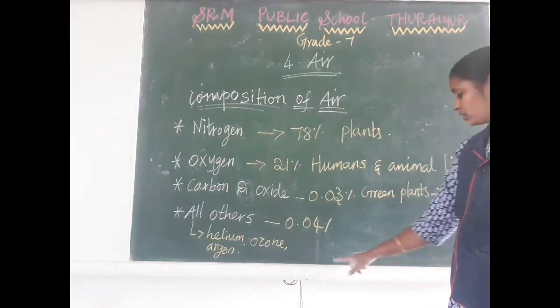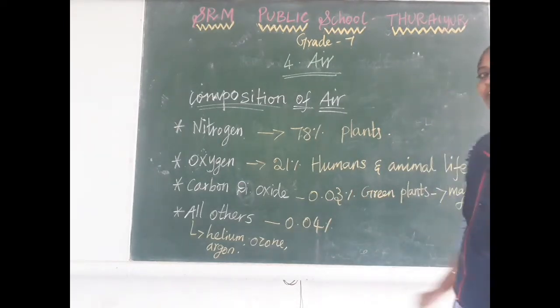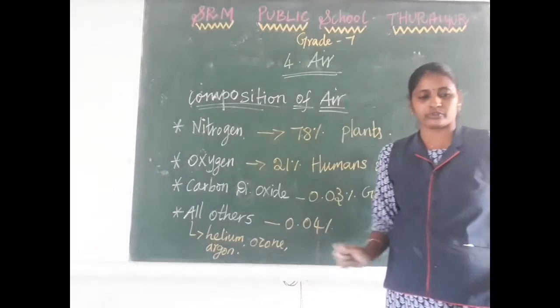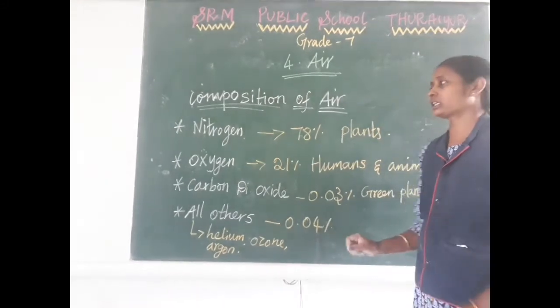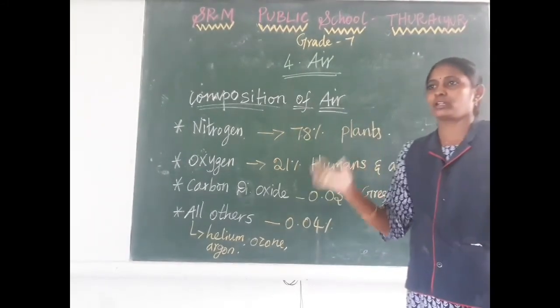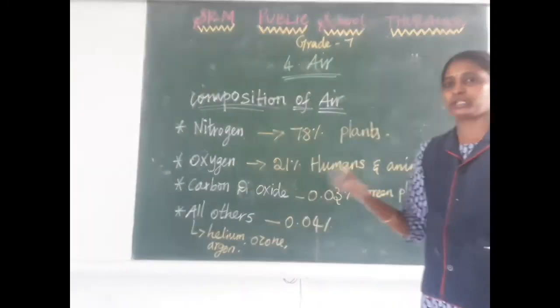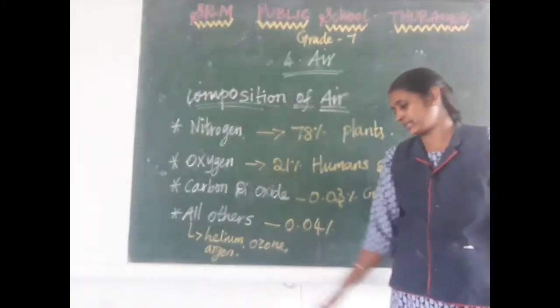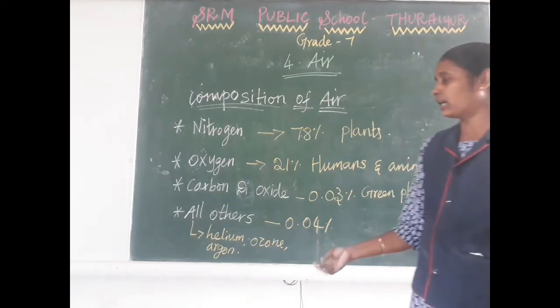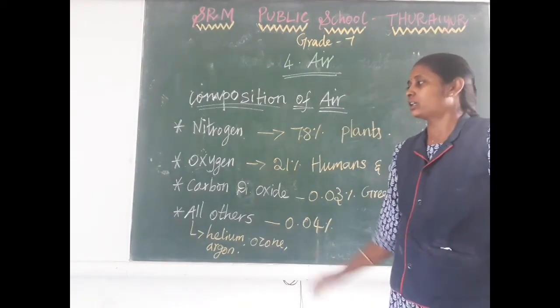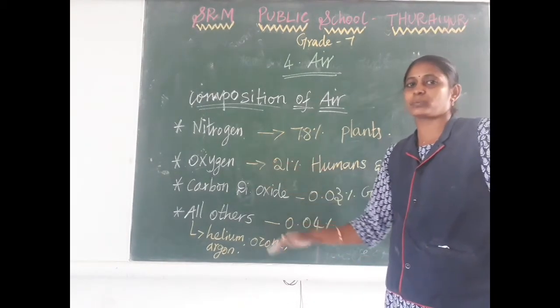In air, you know very well, the blanket of air is called the atmosphere. The air covers our earth like a blanket. Just as we cover our body at night, the air covers our earth like that. In the atmosphere, many varieties of gases are present.